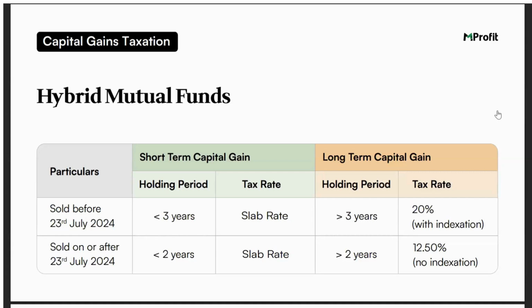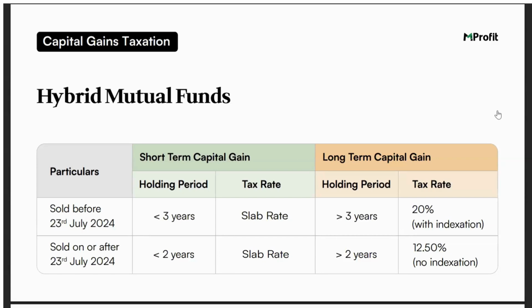Before 23rd of July, it is 3 years. On or after 23rd of July, it is 2 years. And for short term, the tax rate is the same. It will be added to the total income and taxed as per the slab rate. For long term, in the earlier case, that is sold before 23rd of July, it will be 20% with indexation, and after that date, it will be 12.5%, but no indexation benefit provided.